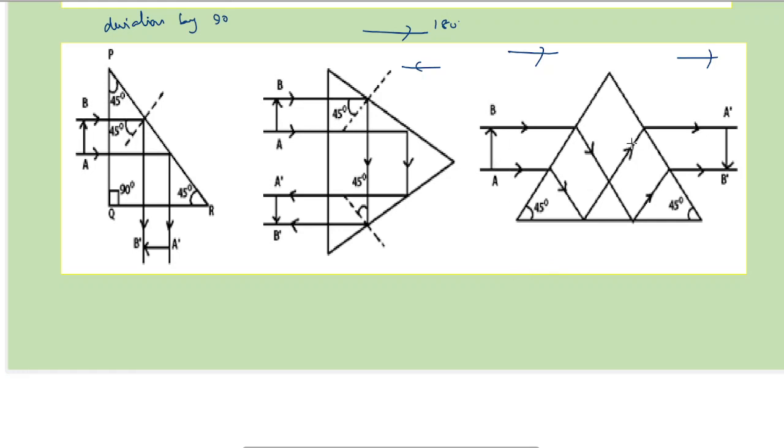As seen by the images, the object is, say, erect, here it is inverted. So in the third case, there is no deviation, but only inversion. Let's see this one by one.